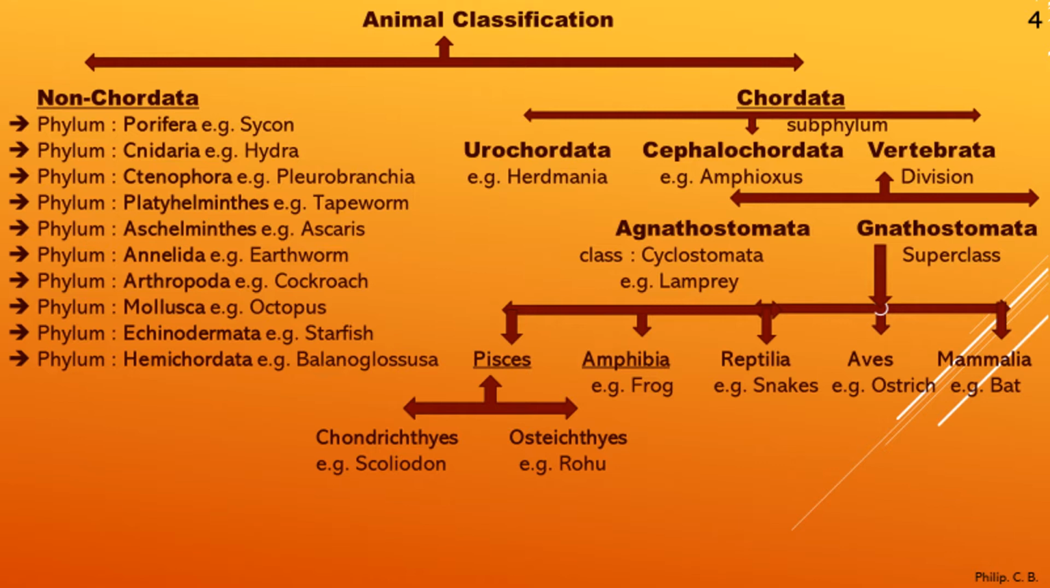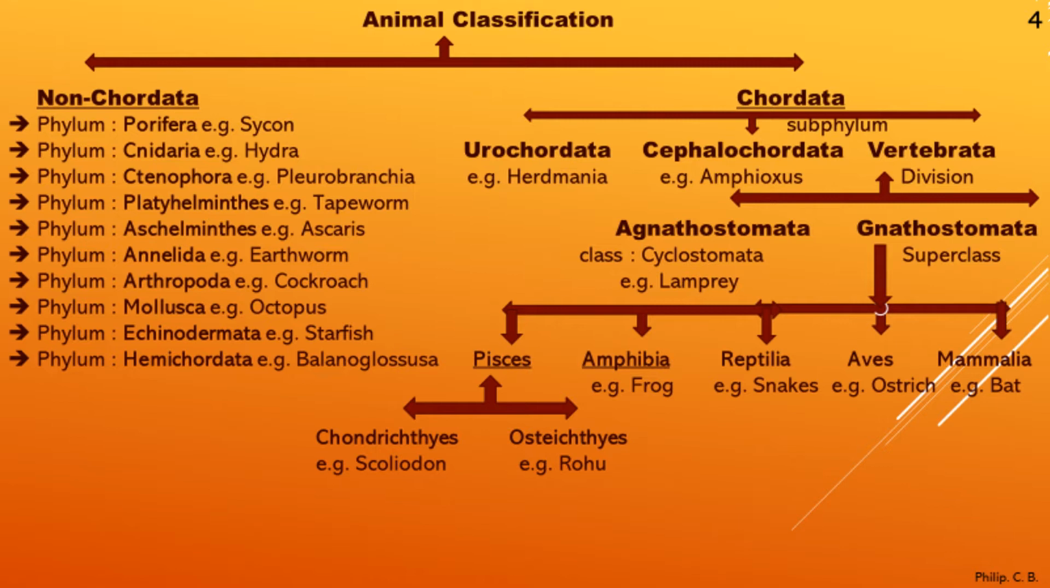So in short, as we see the subphylum and the class, etc., starting with Urochordata, example Herdmania, Cephalochordata, example Amphioxus, further Vertebrata divided into Agnatha and Gnathostomata. Agnatha, absence of jaw. A class Cyclostomata, the mouth is circular. Example, lamprey. Gnathostomata, further they are divided into 5 classes: Pisces, Amphibia, Reptilia, Aves and Mammals.